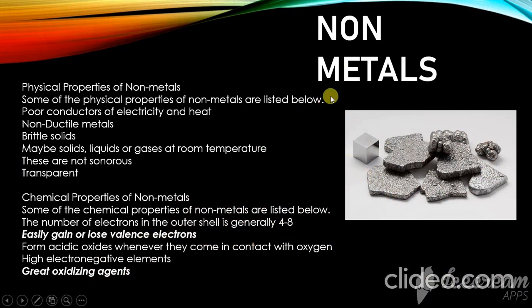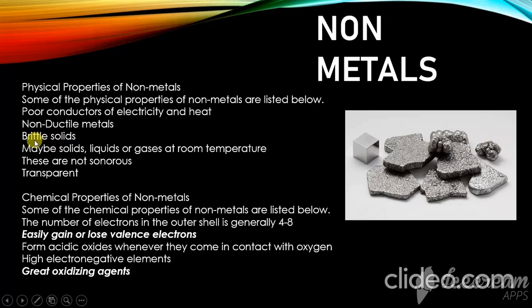Let us go to the next topic, non-metals. Non-metals have physical properties like being poor conductors of electricity and heat, which is the opposite of metals. If you put electricity from the switch through any non-metal, you can't feel any electricity or heat. Non-ductile means it can be broken very easily by a hammer or a normal hand.